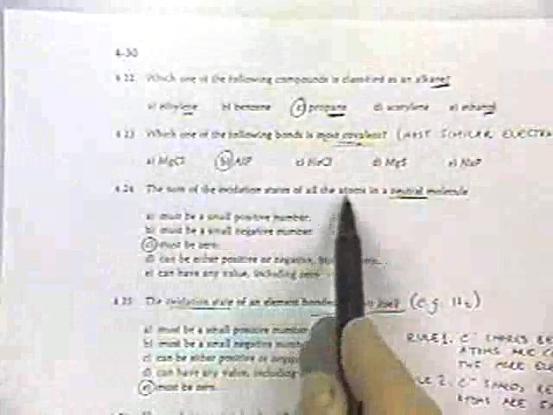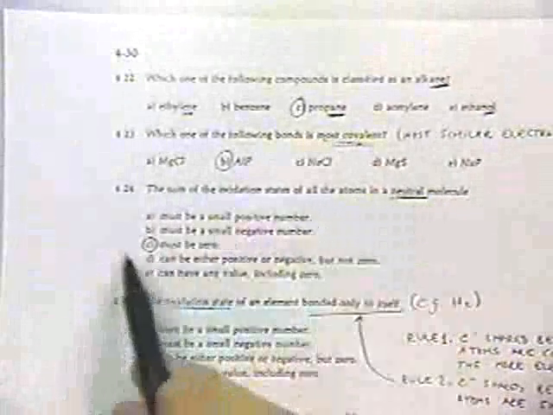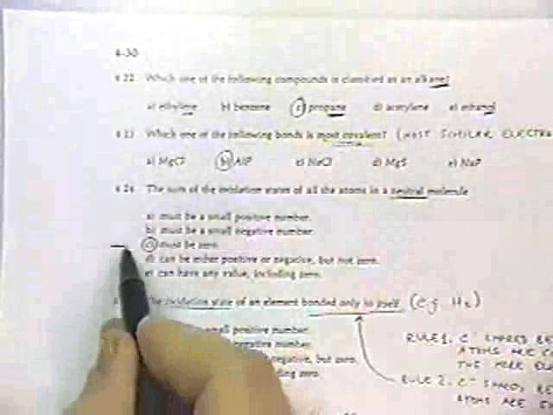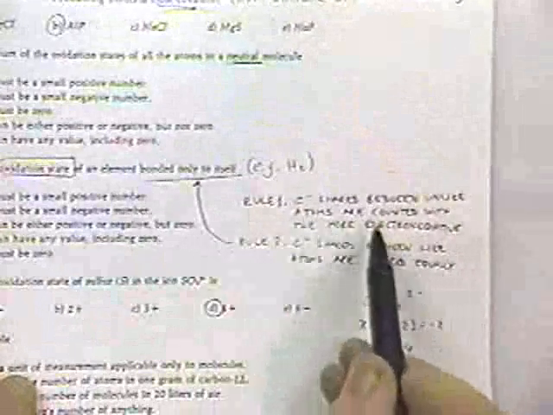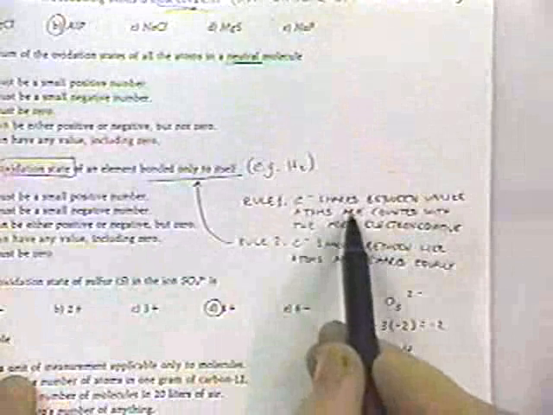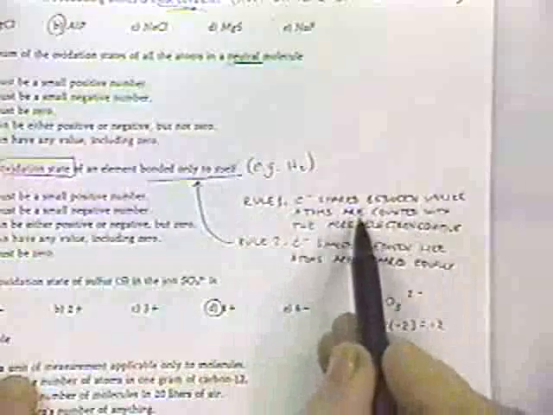Okay. The sum of the oxidation states of all the atoms in a neutral molecule must be 0. And this is a topic I really haven't spent any time on, but I'll give you a quick primer on it. The oxidation state, these are the rules. You have a covalent bond, but what you do is, by the formalism of the oxidation state, you put all the electrons onto the most electronegative atom.